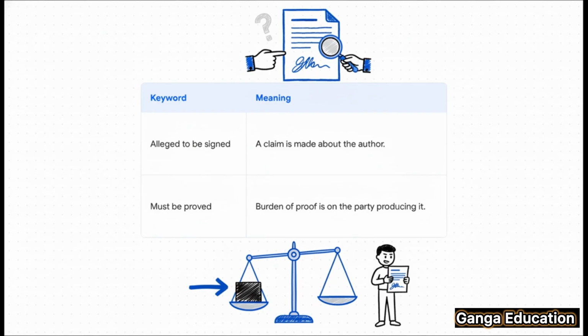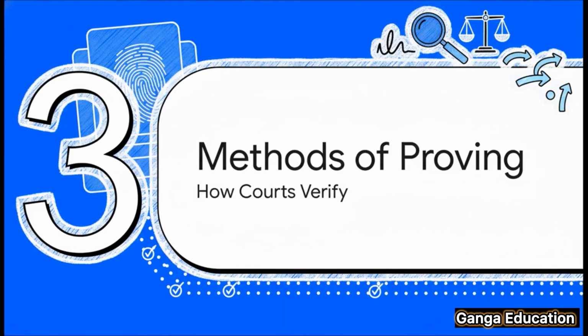First, when the law says "alleged to be signed or written," that simply means a claim is being made about who created the document. But the second part, the phrase "must be proved," well, that's the real powerhouse. It clearly states that the legal duty to prove it's real lies with the person who brought the document to court.